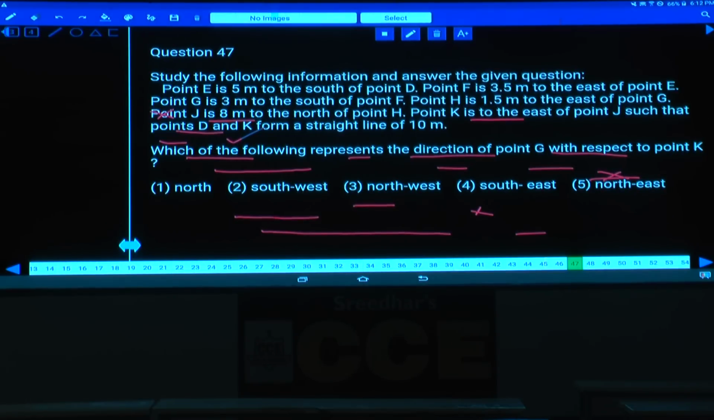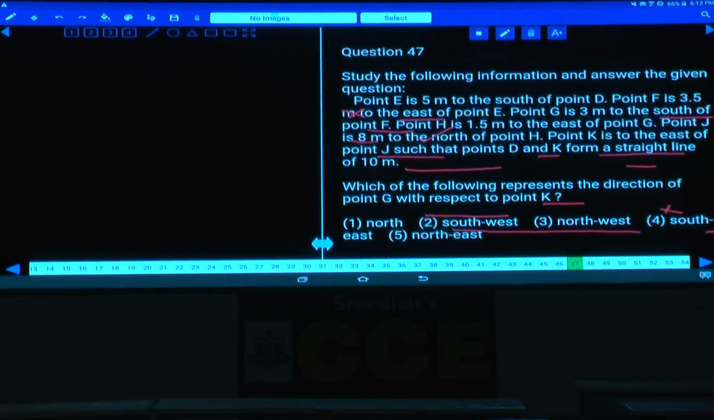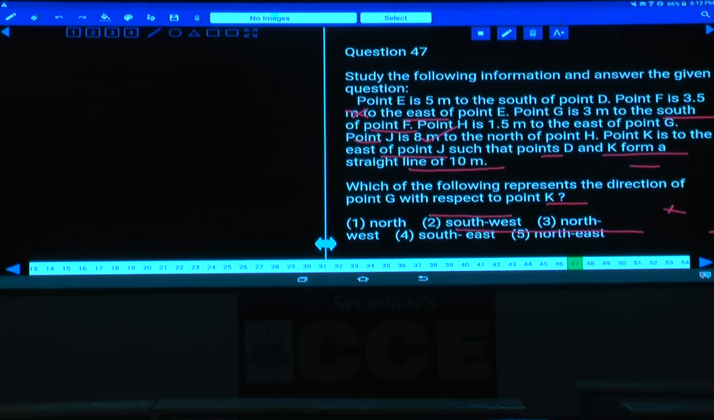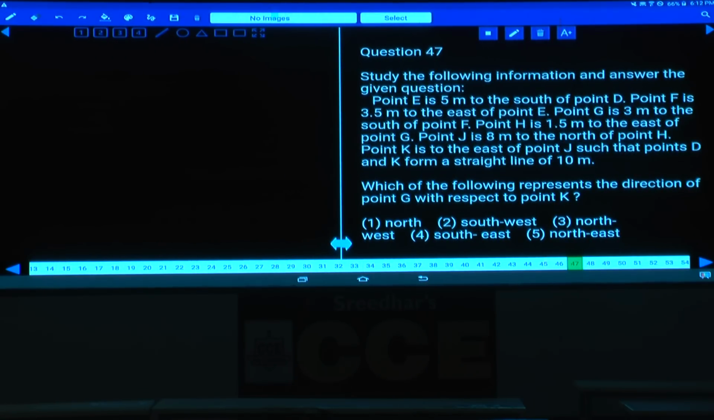Now 47 to 49. Directions. Question numbers 47 to 49. Now in this one, point E is 5 meters to the south of point D. D is here. Whatever this E is, how many meters? 5 meters. E is 5 meters to the south of D. F is 3.5 meters to the east of E. F is 3.5 meters to the east of E.